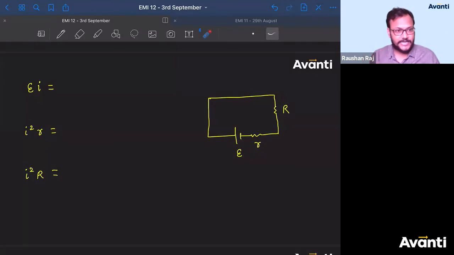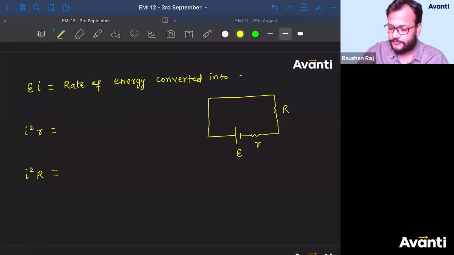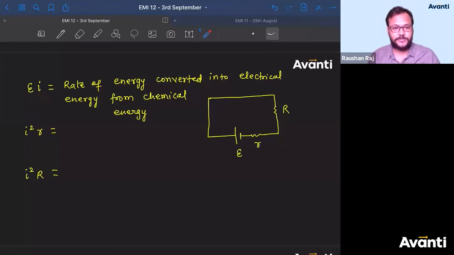All right. So this E into I, if you are taking an electrochemical cell, then you can say that this is the rate of energy converted into, ध्यान से लिखना, electrical energy from chemical energy. This E into I is what बच्चा लोग?